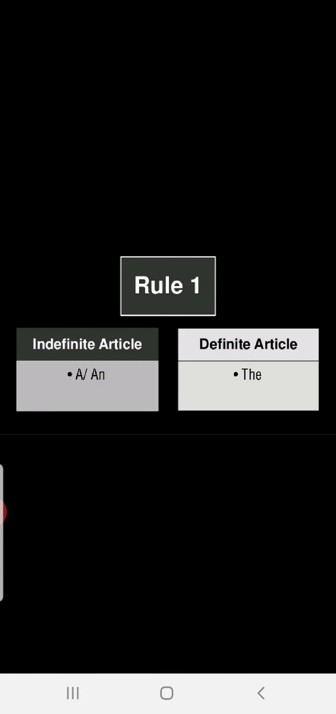Today the main fragment of grammar we are going to learn is article, or articles. How many articles do we have in English? Three, right? We have three articles and we have three rules in these articles: rule 1, rule 2 and rule 3. In this rule 1, first let me categorize the articles: indefinite article and definite article. A or an belong to indefinite, and the belongs to definite.